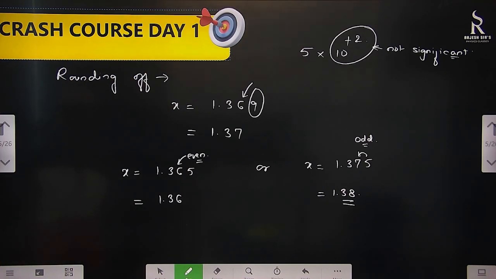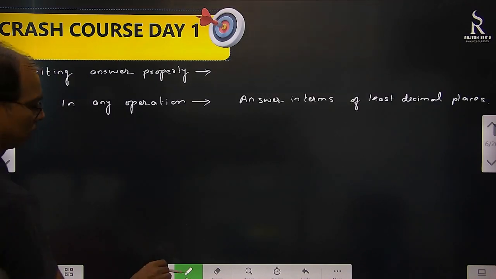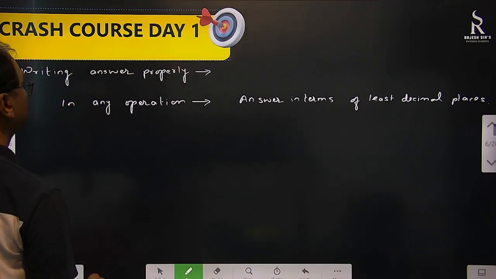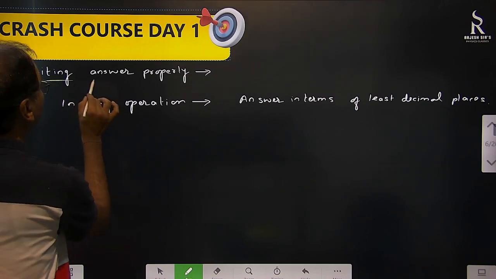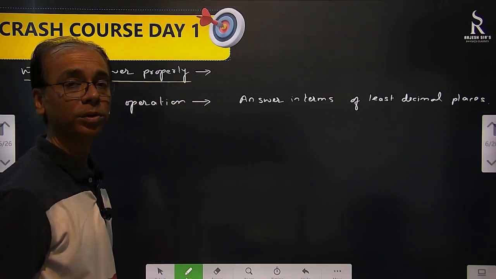Okay. Can we do any question on that? Let's see. Where these will be used is rounding off or significant figures. We have to learn how to write the answer properly whenever some operations are there. What operations?